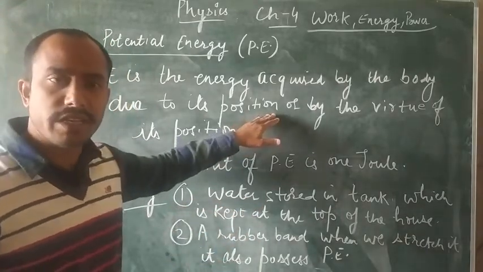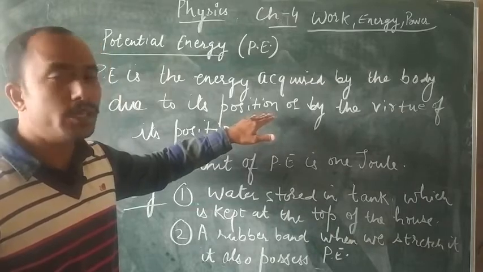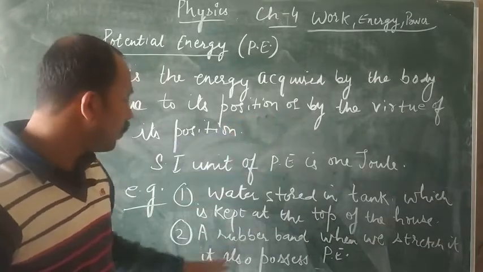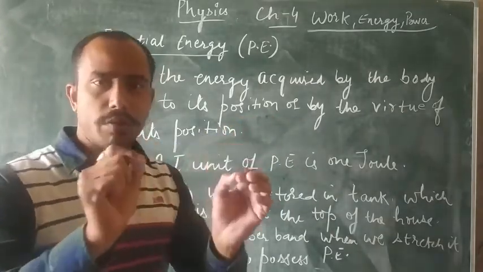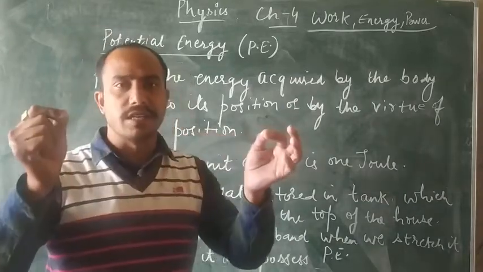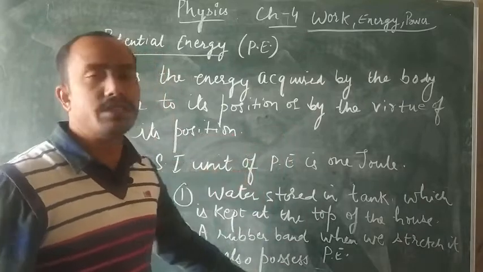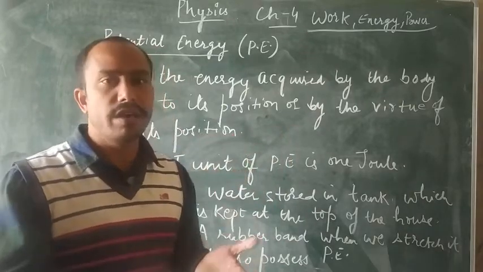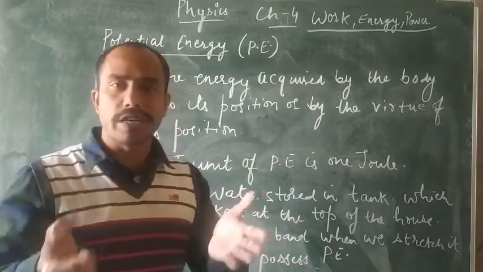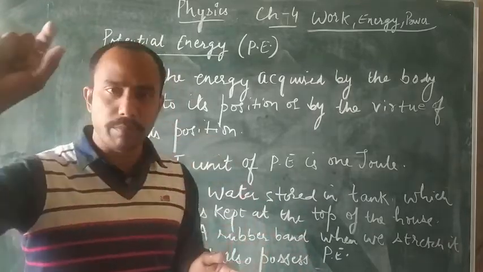Potential energy is defined by position. Suppose a rubber band is in its normal position, and when we stretch it, it possesses potential energy. In the same way, your water tank is connected with pipelines.